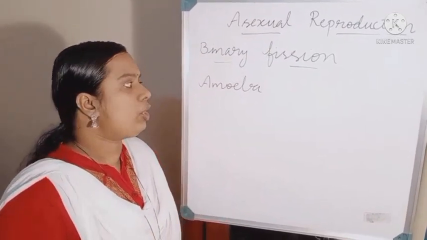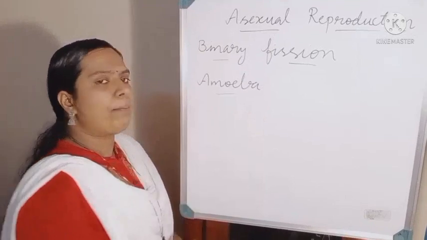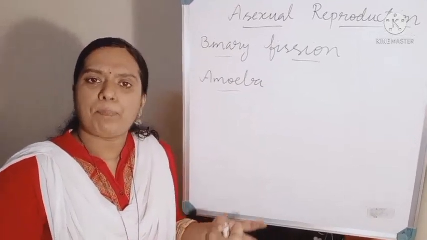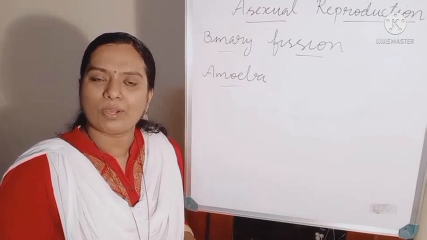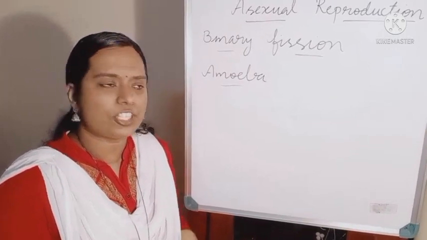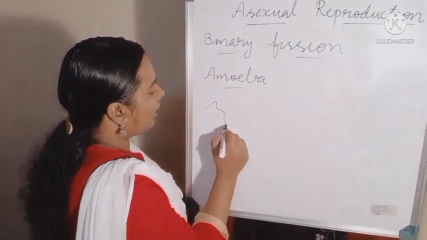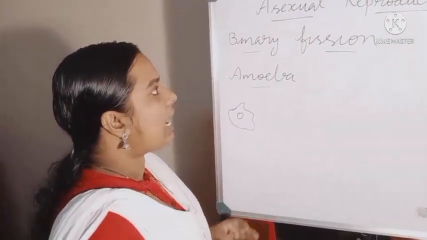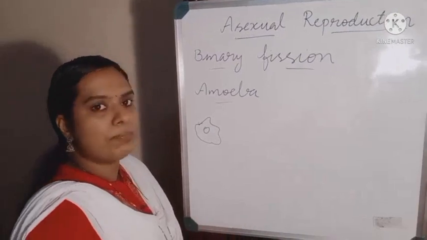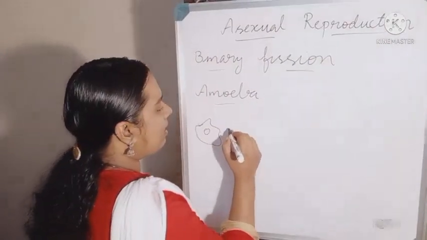Then you know about amoeba. Amoeba is a shapeless organism, so anyone can draw the diagram of amoeba because it doesn't have a definite shape. So we can draw it like this. Inside is the nucleus, which at the time of reproduction or after maturation will be enlarged.